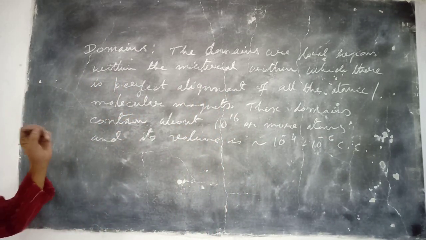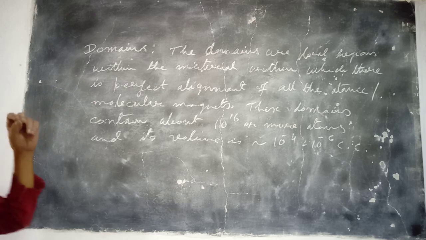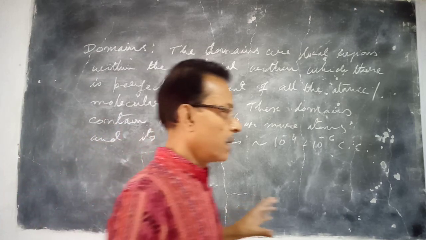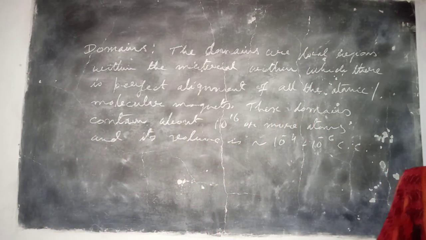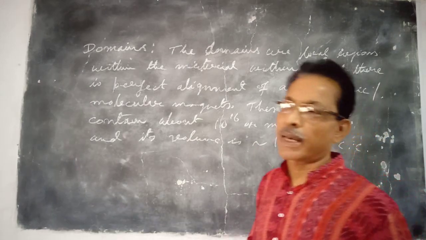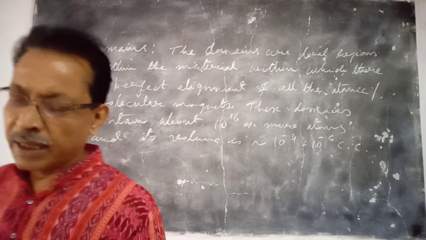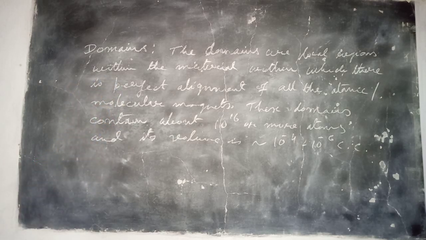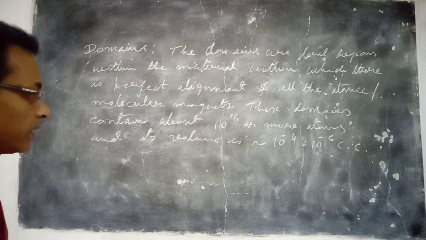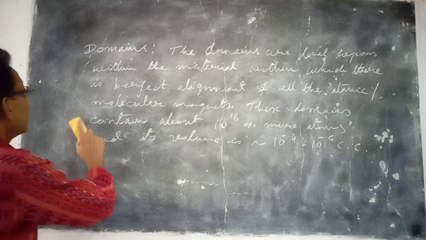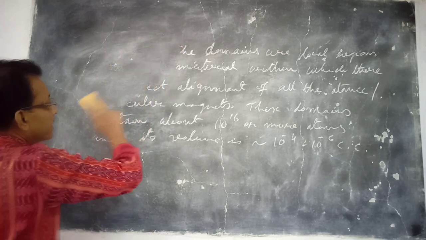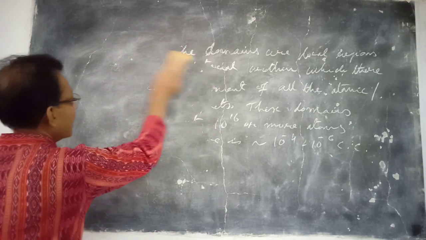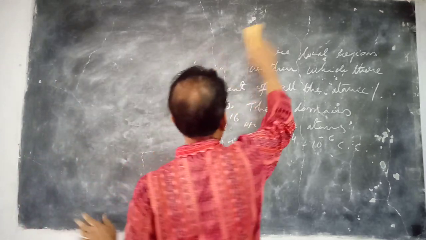Therefore, in a very small region, there is perfect alignment of all the molecular magnets in a particular direction, so that a very strong magnetic moment is produced in that region. But such local regions arrange themselves in such a way that the resultant magnetic moment is equal to 0 in the normal condition. Now we see what happens when this ferromagnetic material is placed in an external magnetic field.